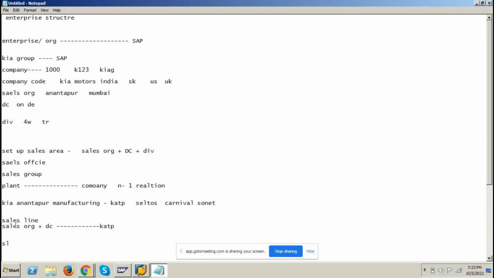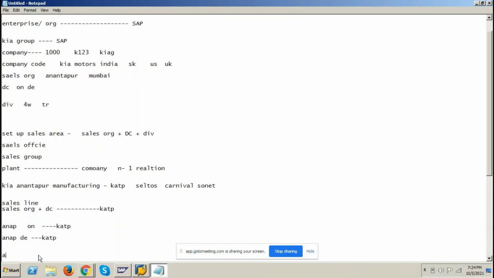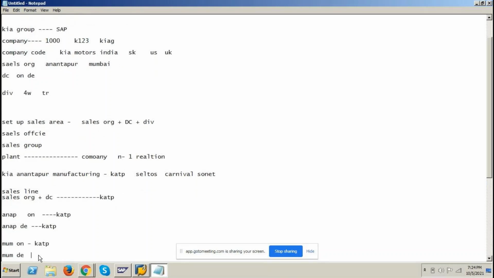So in the project, for sales line analysis, two sales organizations into two distribution channels, 2 into 2, is 4 sales lines. What are the 4 sales lines? Anantapuram sales organization with online, the 4-wheeler. Second, Anantapuram with dealer. See, there is no division. So Anantapuram online to KATP, Anantapuram dealer to KATP. So sales line is only sales organization and distribution channel. There is no division. And Mumbai online to KATP plant and Mumbai dealers to KATP plant.